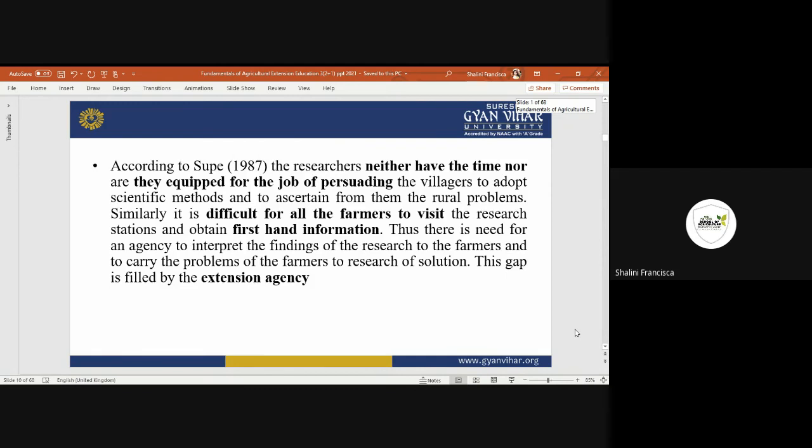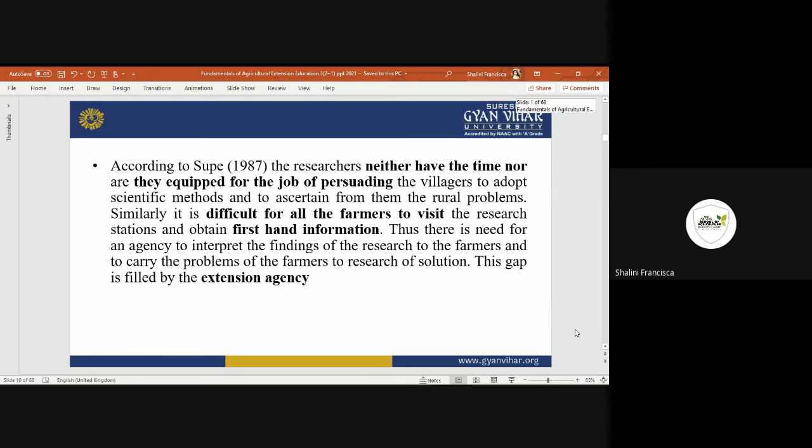Another scientist came up and said that extension education is not only about understanding the problems of the people, but there are also some gaps in the interaction between the people and the researchers. First, most research people do not get the time, and the equipment is not enough for them to go to every individual in the rural area and ask for feedback.